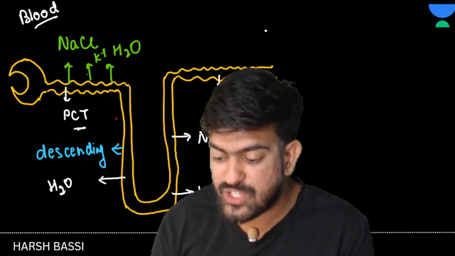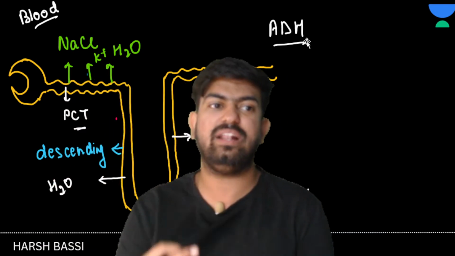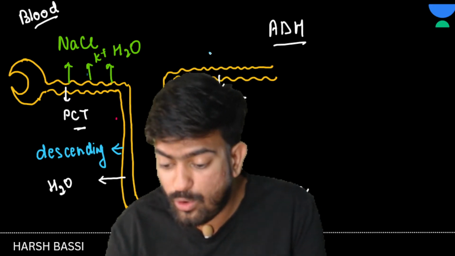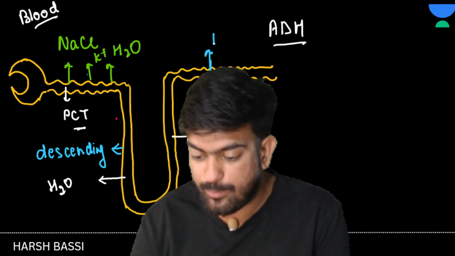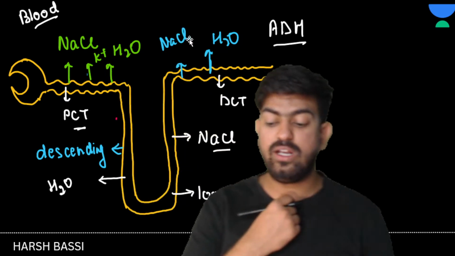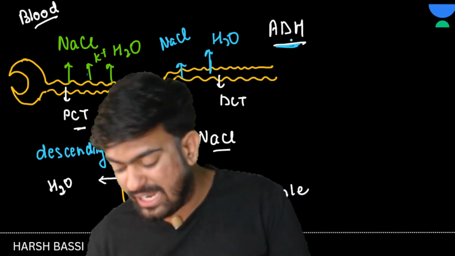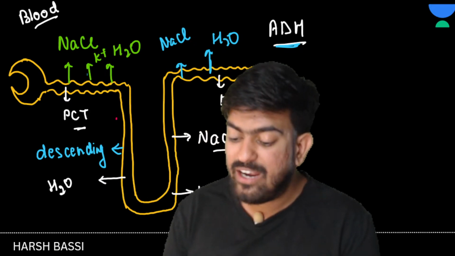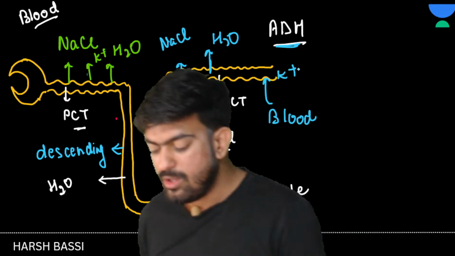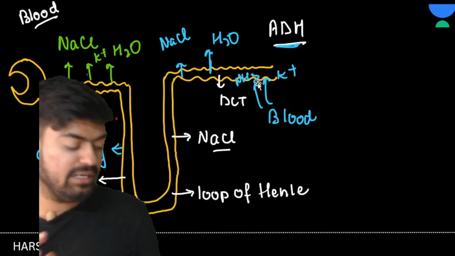So what will happen? A signal will come from ADH, a signal will come that antidiuretic hormone will be released, and when this is active, what is happening? More water is being reabsorbed, more NaCl is being reabsorbed. If this ADH system is active, then more water and more NaCl will be reabsorbed. Yes or no? And from the blood, some K positive is being sent here, ammonia is being sent here. ये सारी चीजें ब्लड में डाली भी जा रही है.